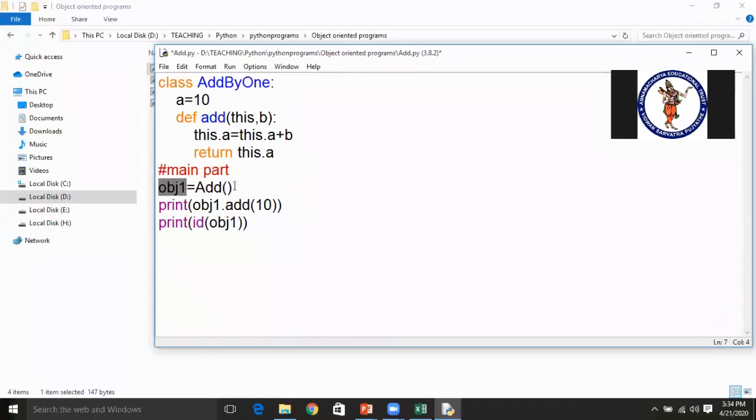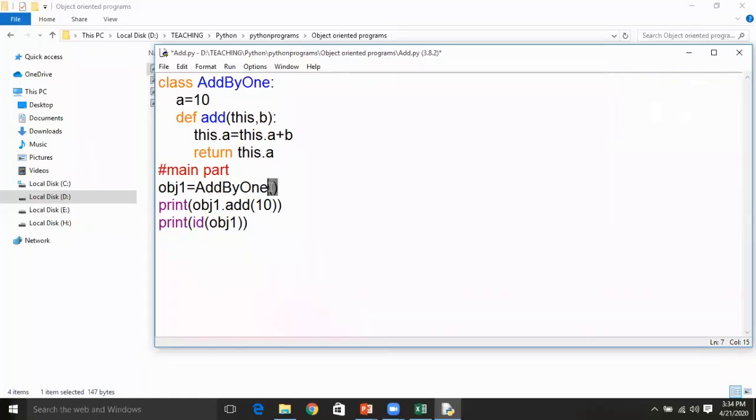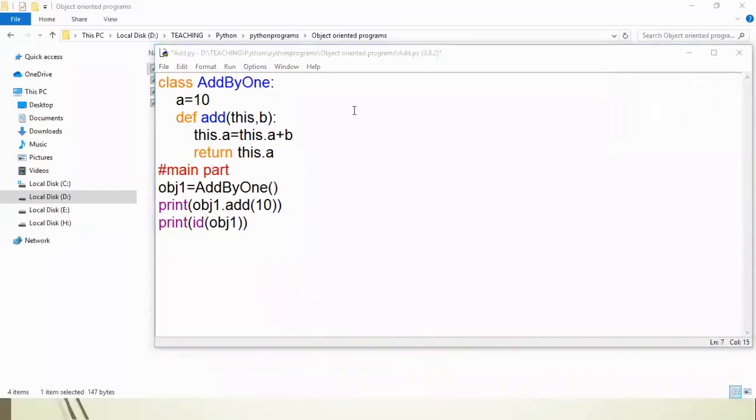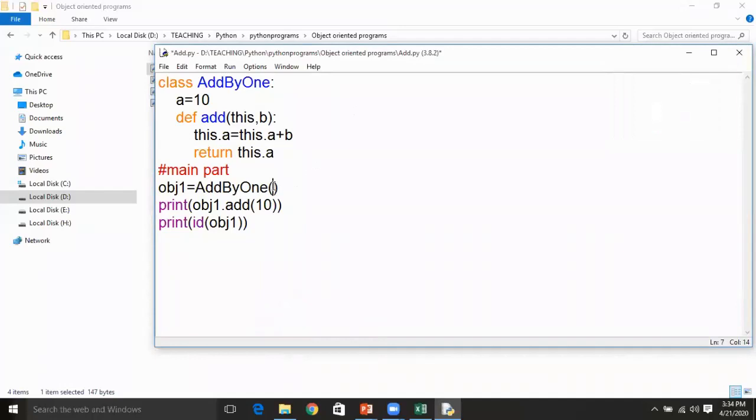obj1 is assigned a class name, OMP add by one, with empty parameters. When it is passed with empty parameters, then by default it is going to pass the representation of a predefined class, which is the parent of all classes in Python, that is object. So now whenever this is created, the object is passed as a parameter.